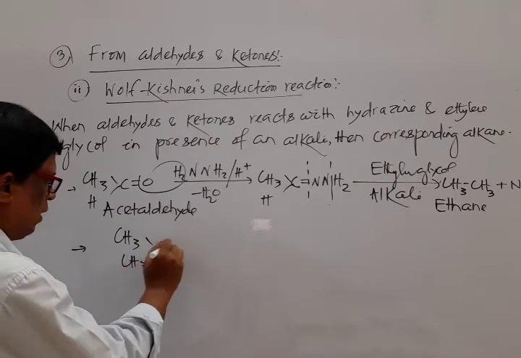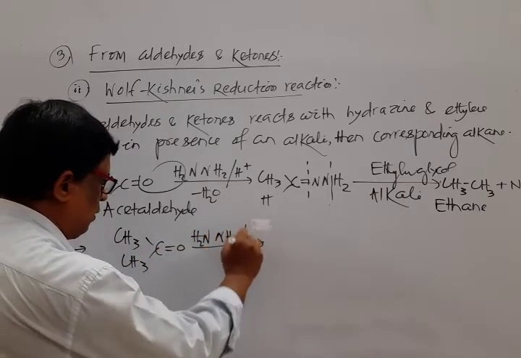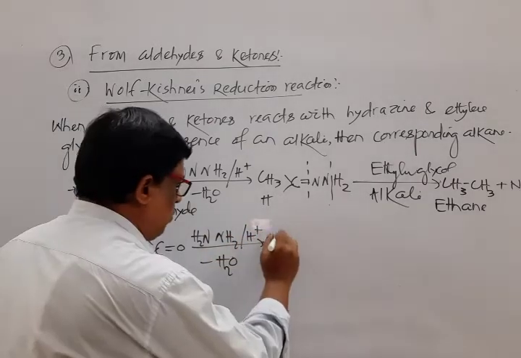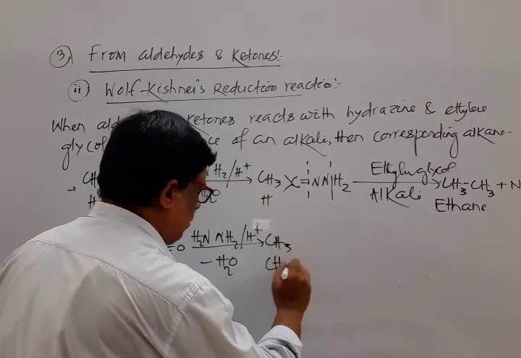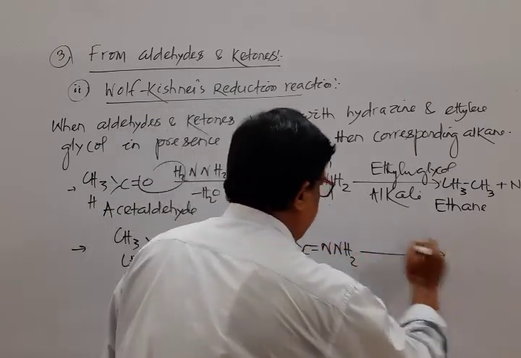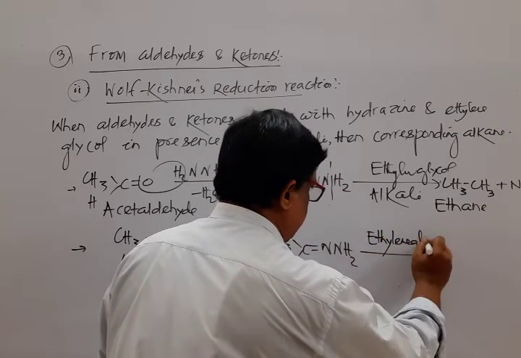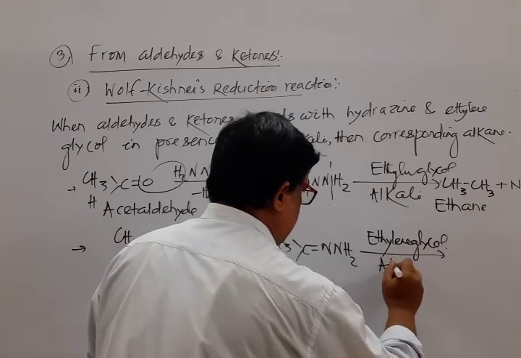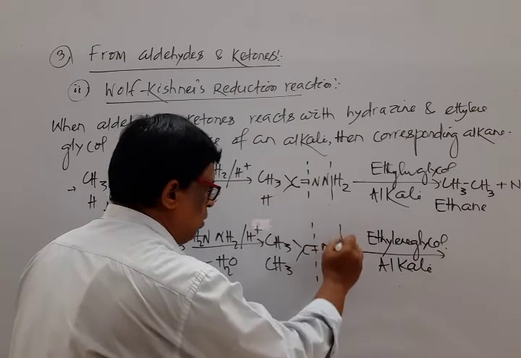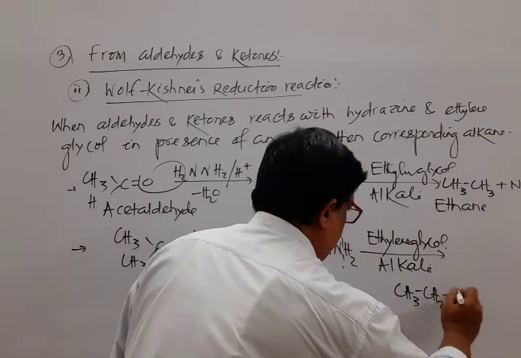Acetone is heated with hydrazine, with removal of water to form acetone hydrazone, which is treated with ethylene glycol in presence of boiling alkali. What happens? This bond also breaks, resulting in the formation of propane.